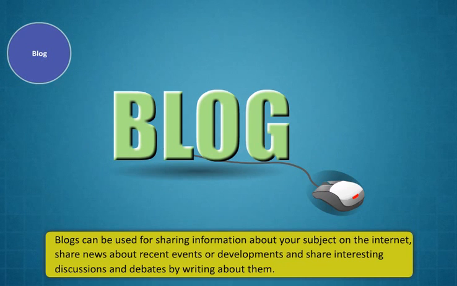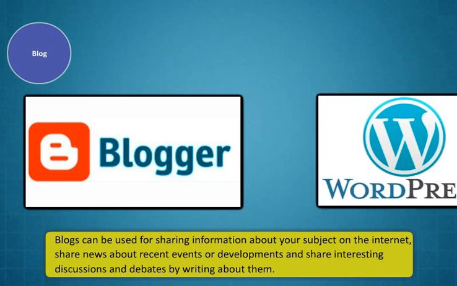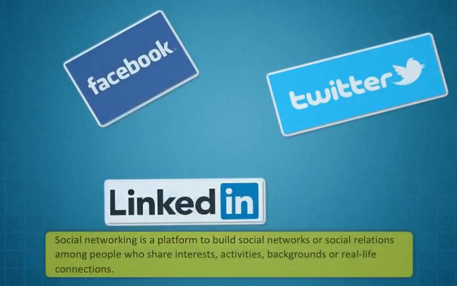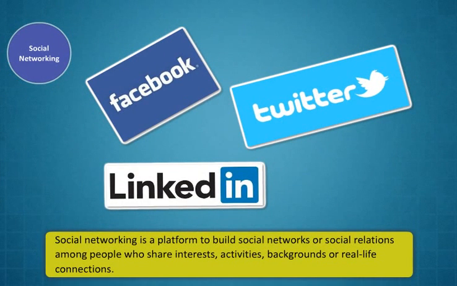Examples of blogs are Blogger and WordPress. Social networking is a platform to build social networks or social relations among people who share interests, activities, backgrounds, or real-life connections. Facebook, Twitter, and LinkedIn are some examples of social networking sites.